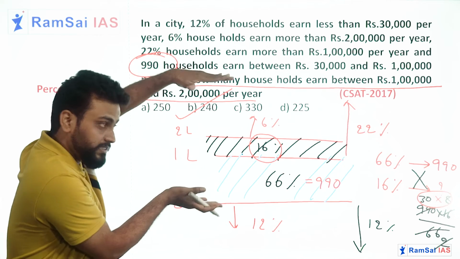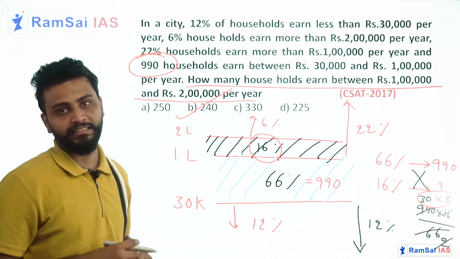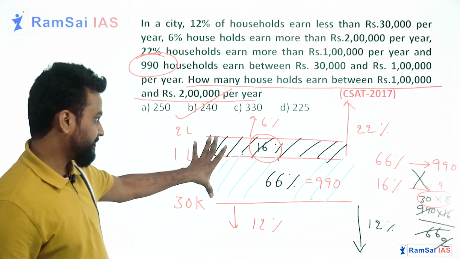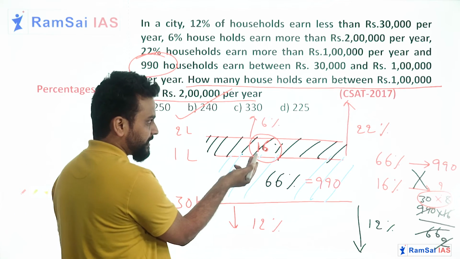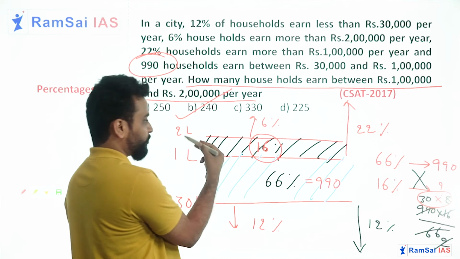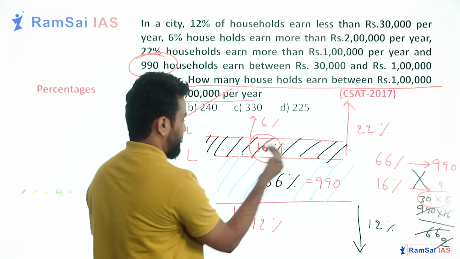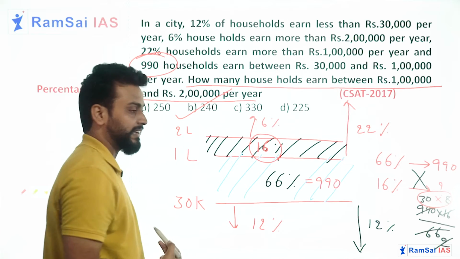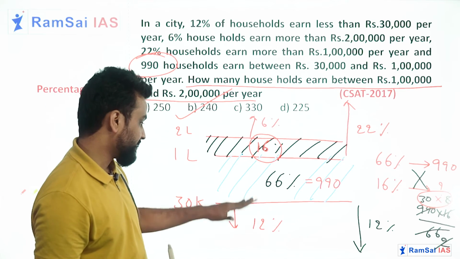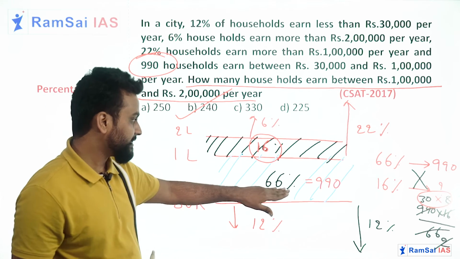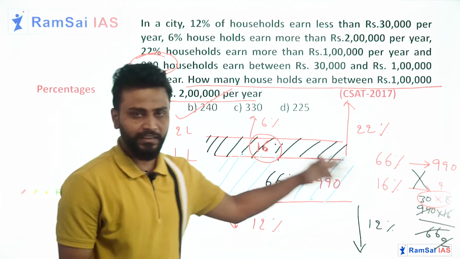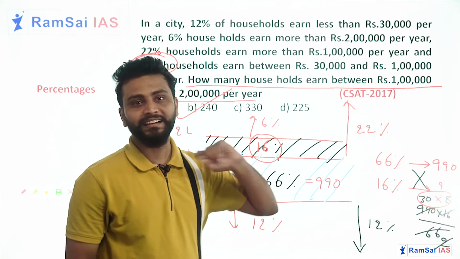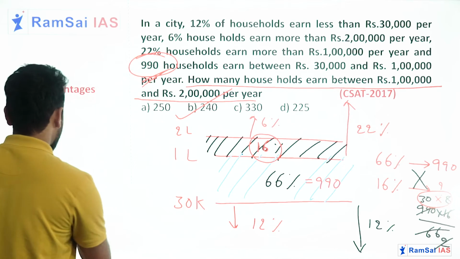So just take a screenshot of this. If you want to, you can analyze it later. Okay. See, this diagram is very important. This is 16%. How are you getting 16? Subtract 6, which is above 2 lakh, from 22%, which is more than 1 lakh. The percentage between 30k and 1 lakh is 66%, and it is equal to 990. So equate them, analyze, you will get the answer. Okay. Next one.